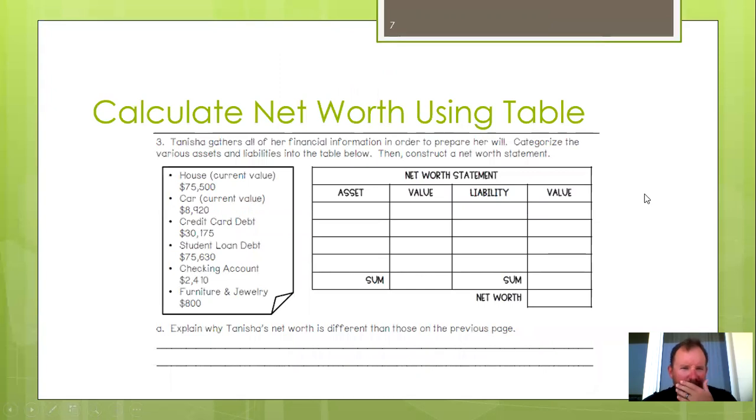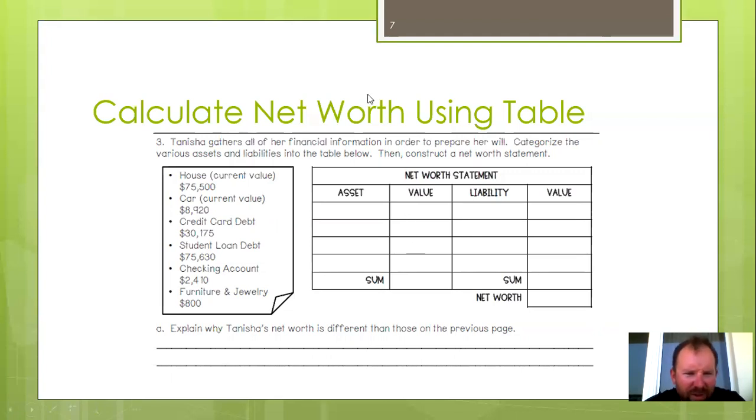Okay, so now let's look at this. If we want to calculate our net worth using a table, we have Tanisha here who gathers the financial information to prepare her will, which doesn't sound like too fun of a thing, but I guess you have to do it in life at some point. Categorize the various assets and liabilities into the table below, then construct a net worth statement.